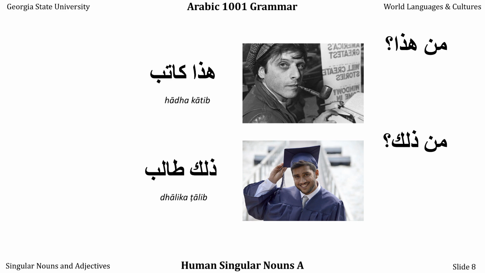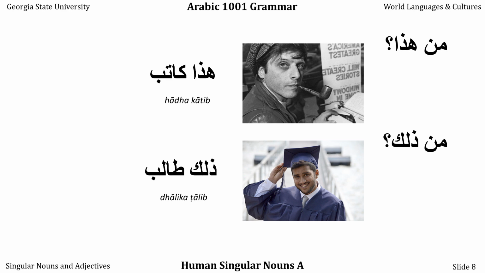Men hadha, katib. This is a writer. Men dhalik, dhalika talib. That is a student. Now listen to the words katib and talib. They have different roots, but they have the same pattern. They have the same cadence. Katib, talib. First root letter, alif. Second root letter, little hidden kasra. Third root letter. Katib and talib are the same part of speech.